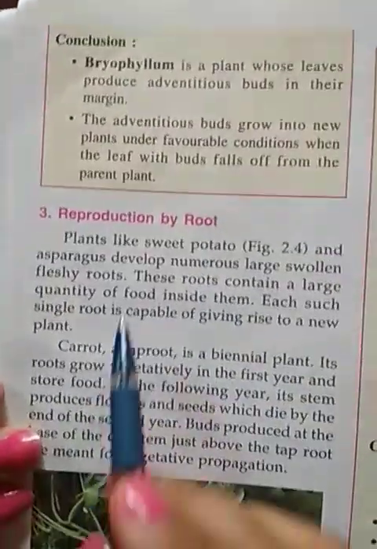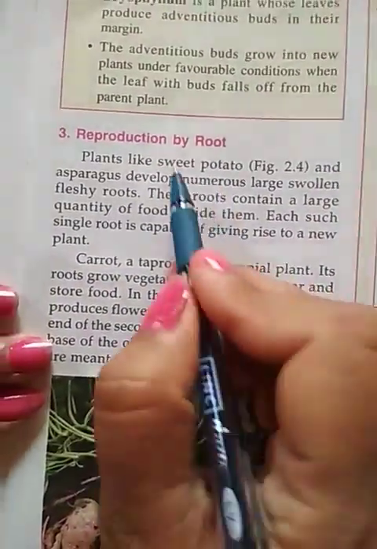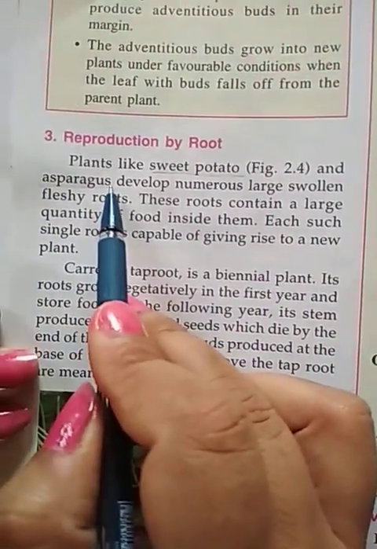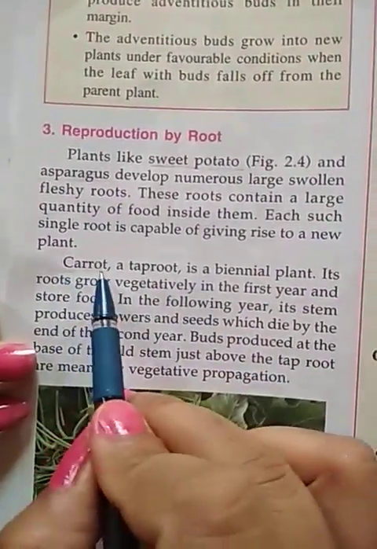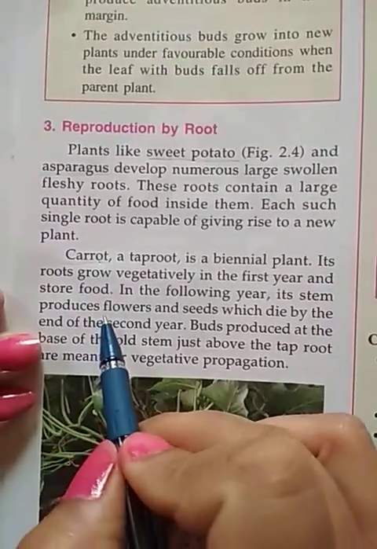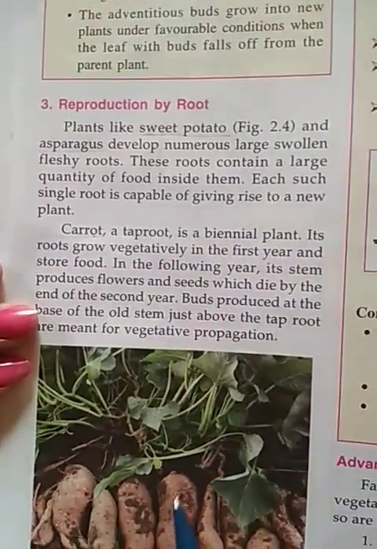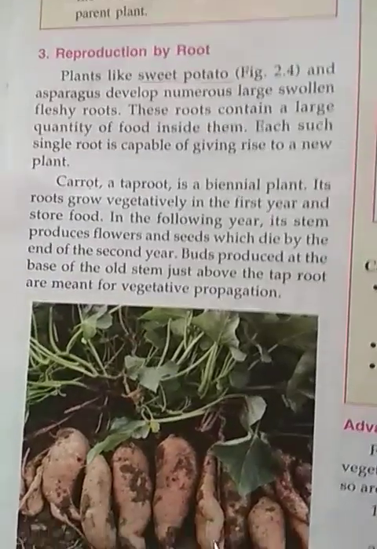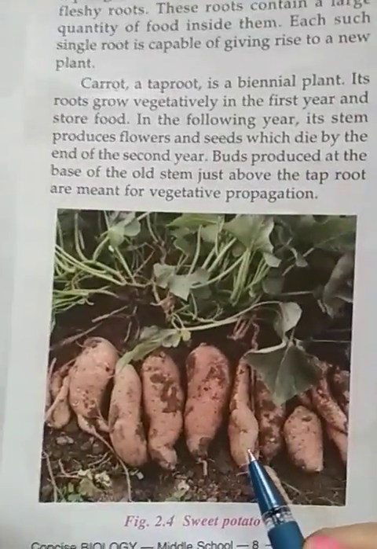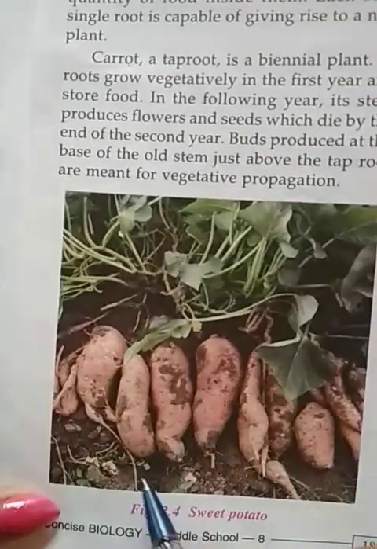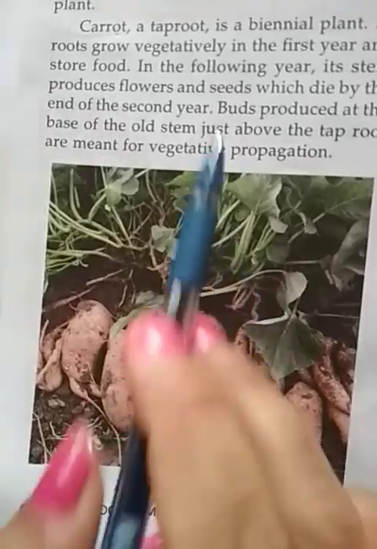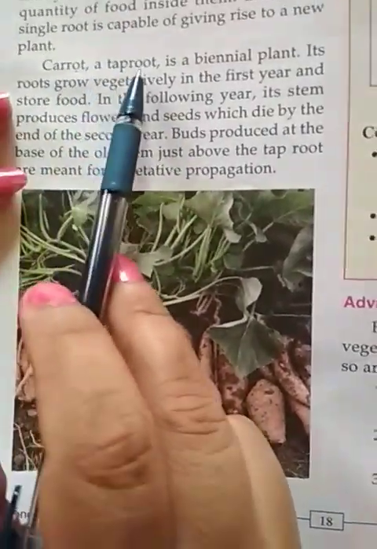So in this we can take the example of sweet potato. Other than that, asparagus and carrot we can take as examples. Now what happens is that the plant roots contain a large amount of food in them, and a single root is capable of forming a new plant. If we take the example of carrot, it is a taproot.